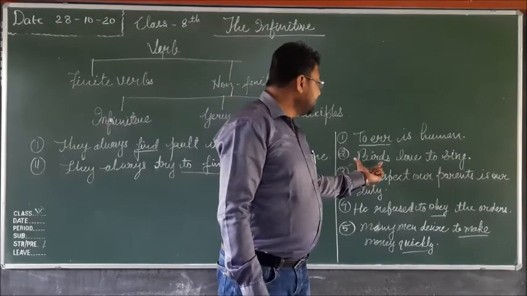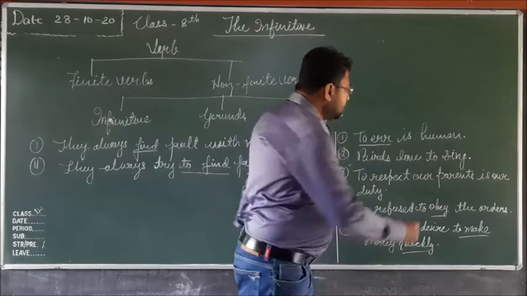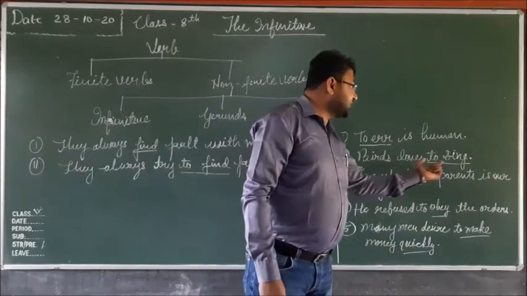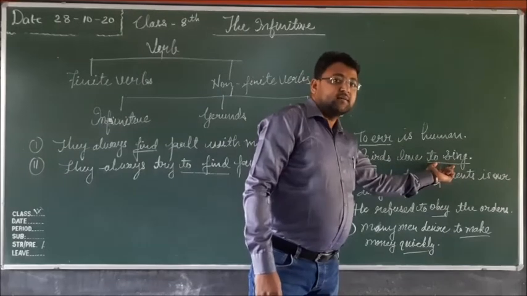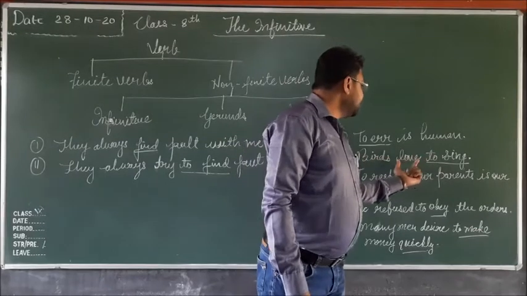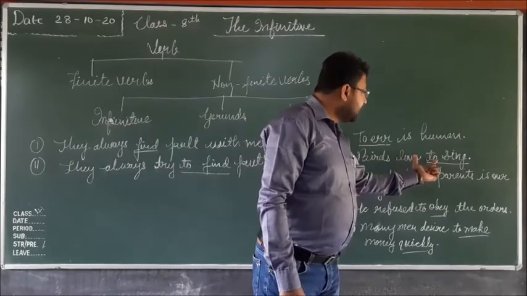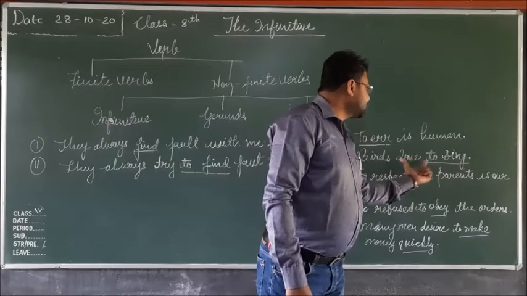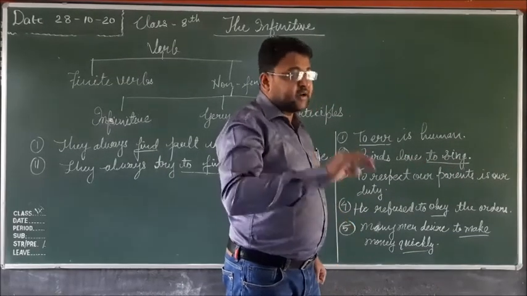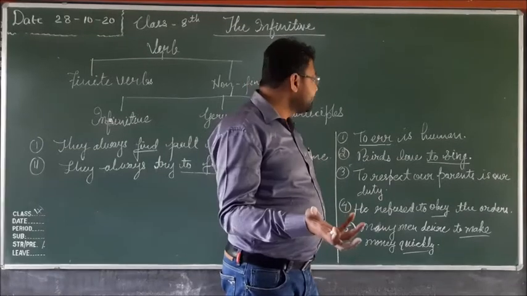In the second example, birds love to sing. To sing is an infinitive here, and it is used as the object of the main verb love. So it is used as the subject of a verb, and it is used as the object of a verb.